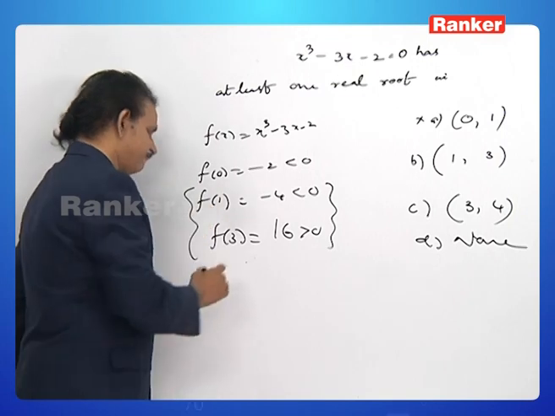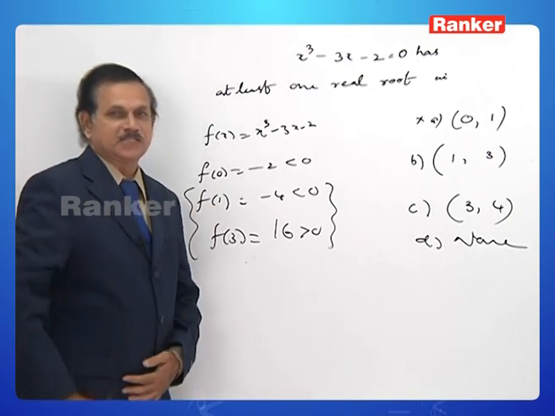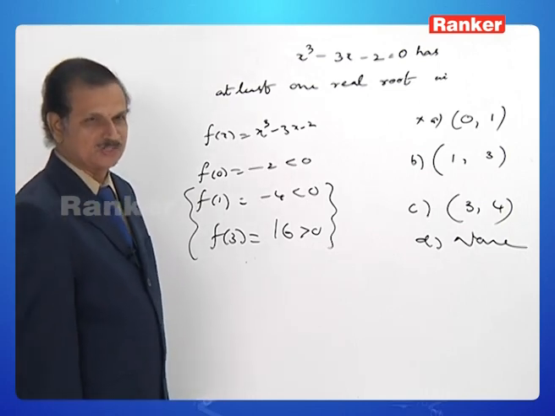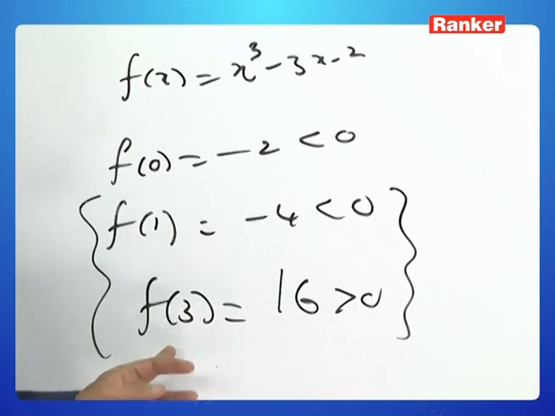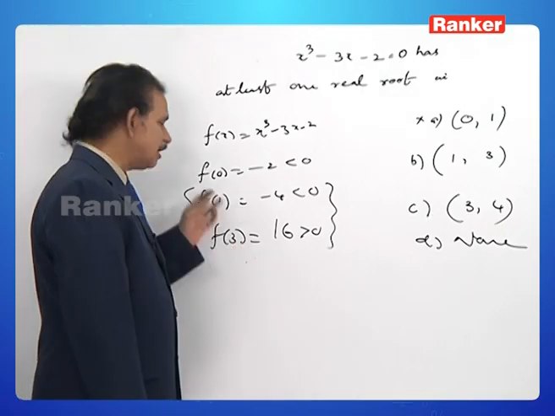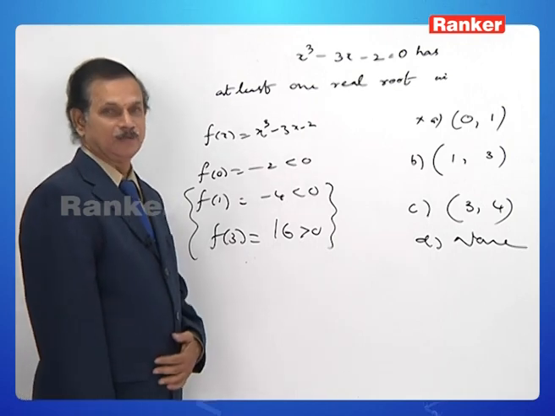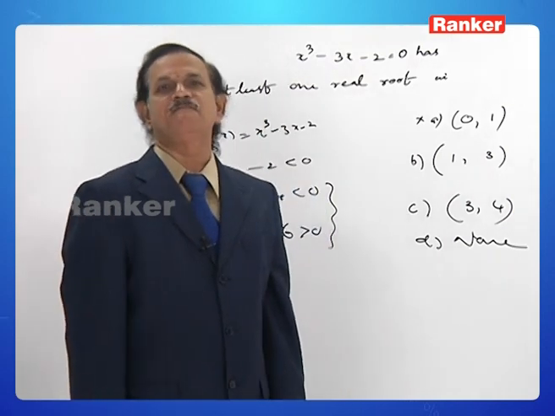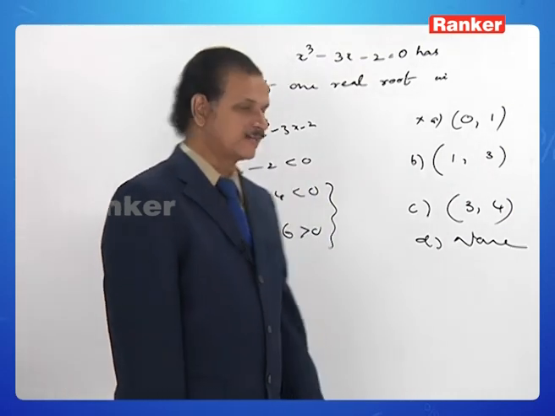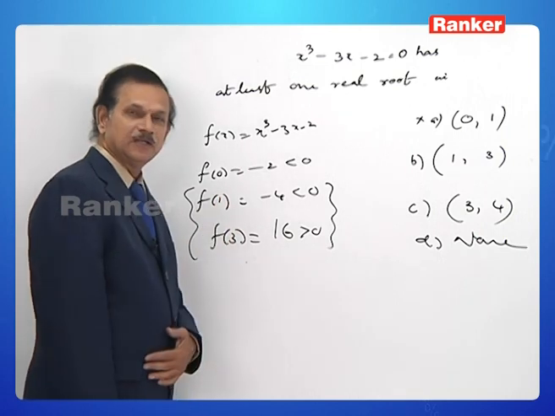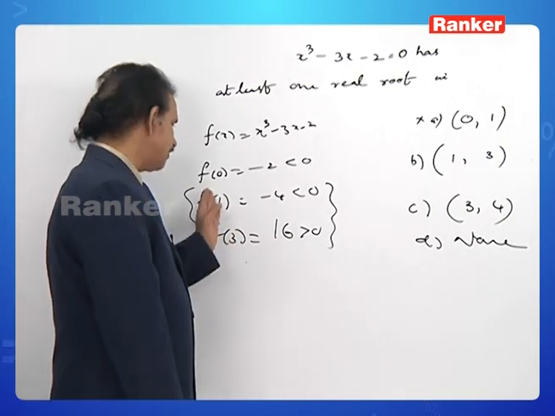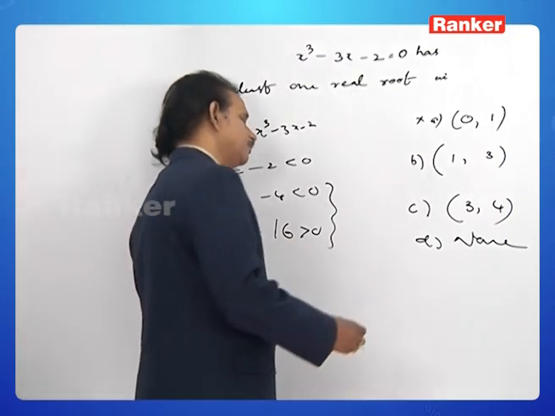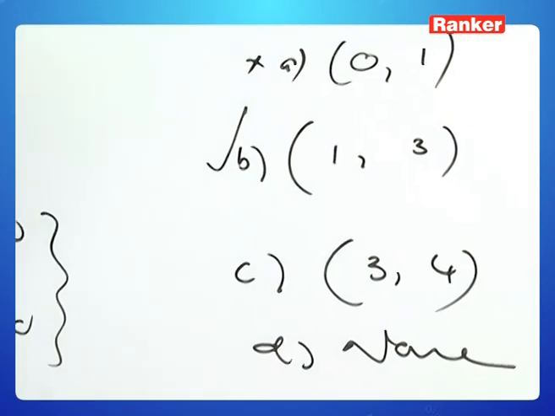f of a and f of b. As in the previous case, or in the language of Bolzano's theorem, f of a is negative, f of b is positive. So f of a into f of b is negative. Moreover, the given function f of x is a polynomial, and we know that every polynomial is continuous. So it is continuous on the closed interval 1 to 3, such that f of a into f of b is less than 0, then surely we will have a root between 1 and 3. Correct.